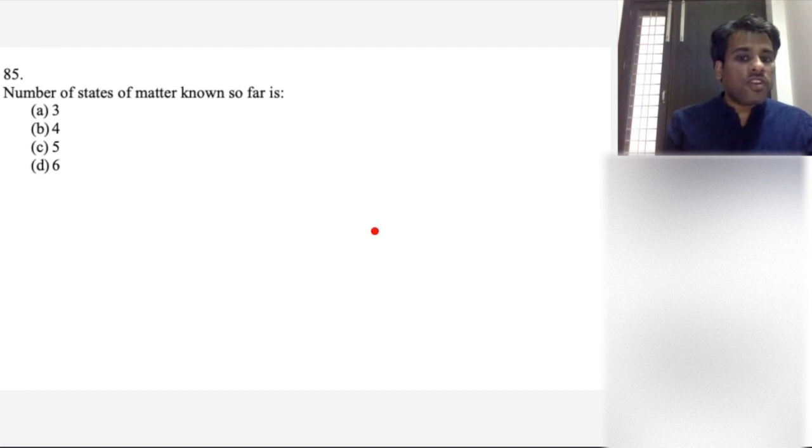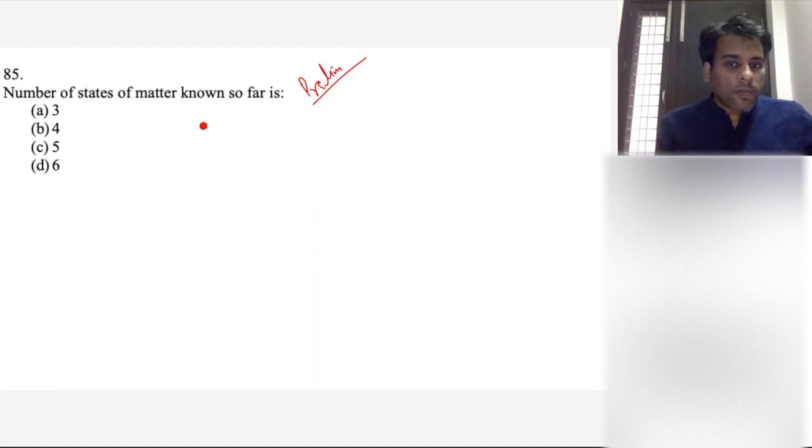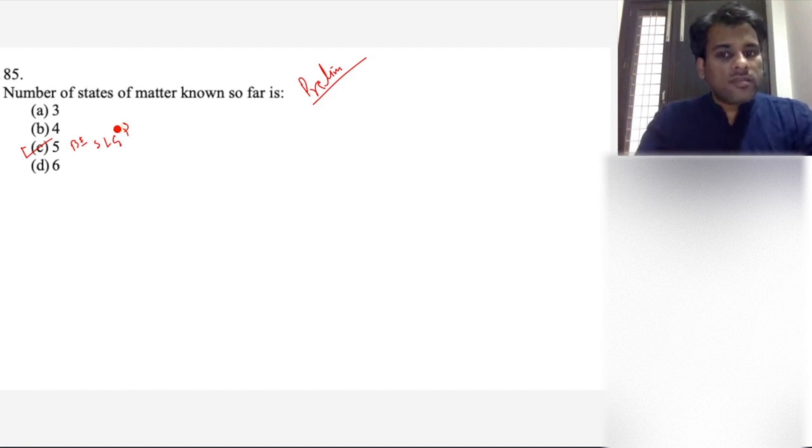Now can we answer this question? This question was also from prelims this year. The number of states of matter known so far is 5, right? Bose-Einstein condensate, solid, liquid, gas, and plasma. Is this clear, everybody? So answer will be 5. So this is how you are going to cover the topics.